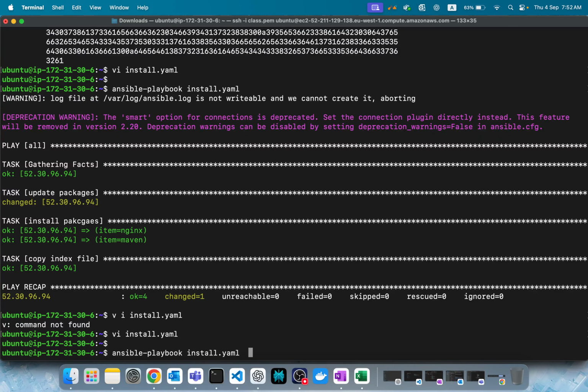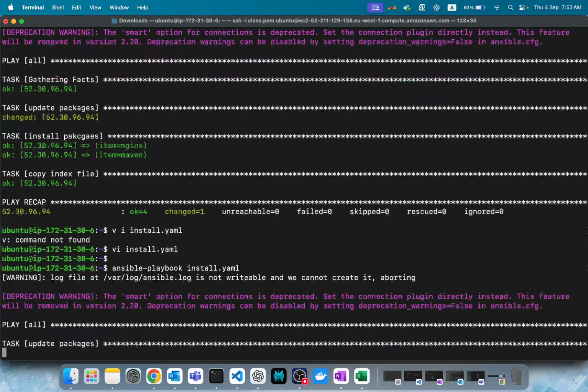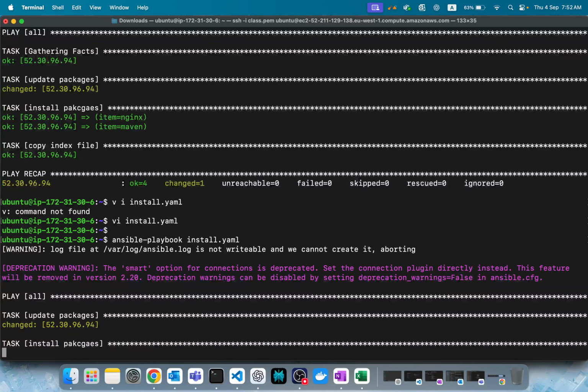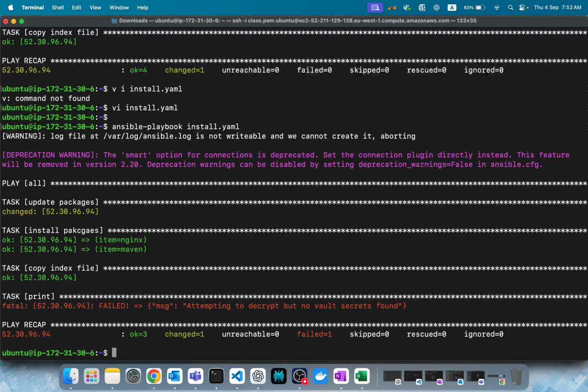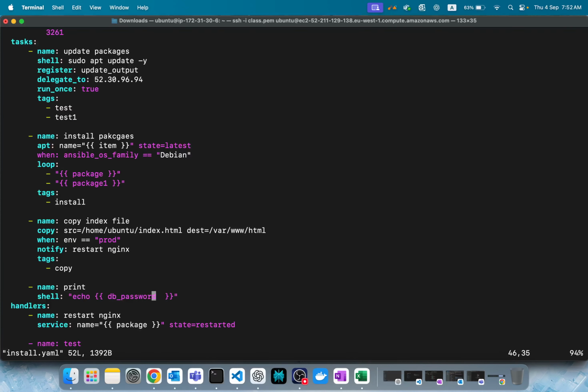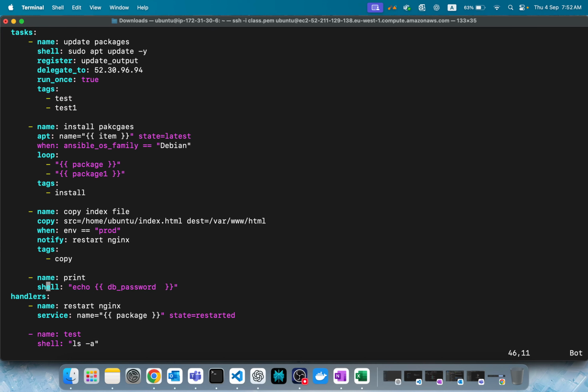Now let's save it and let's try. Now we are using it. Earlier we defined it, but we were not using it anywhere. Now we are using it in one string. Let's see what happens. It's failed. No, am I using the correct db password? It's not reading.